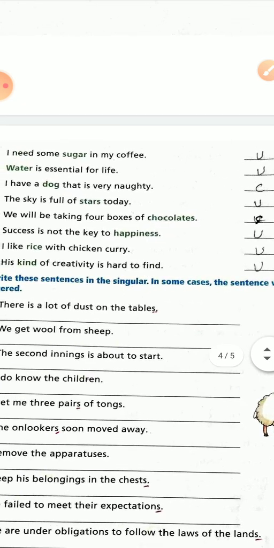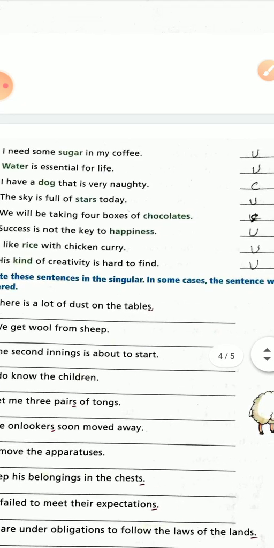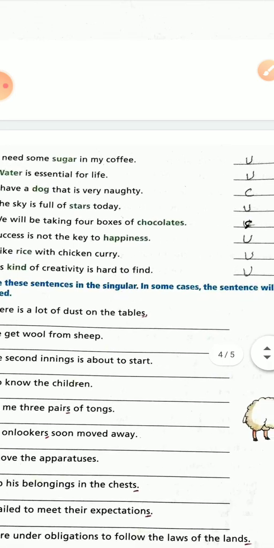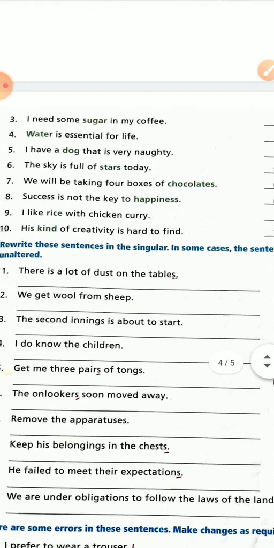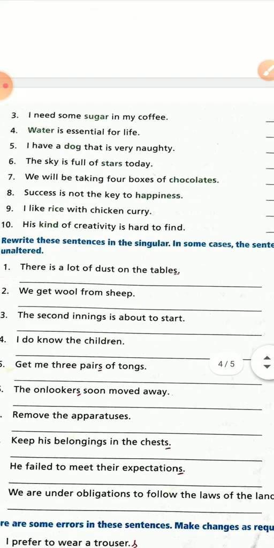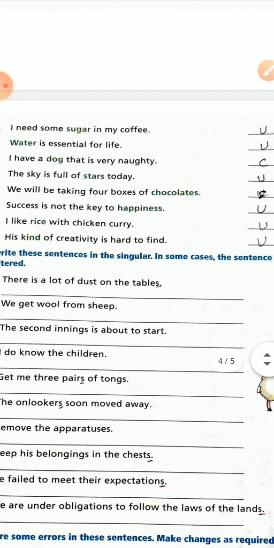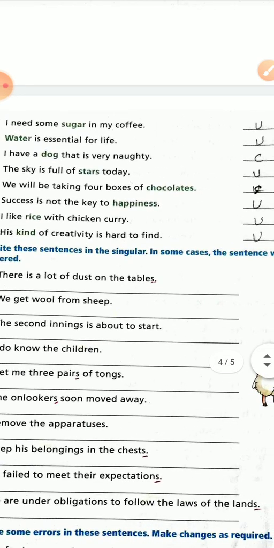Dog is a countable noun. So you will write in the blank countable. And the sixth, stars. Sky is full of stars. So it will be uncountable because we cannot count the stars in the sky. So it will be an uncountable noun.